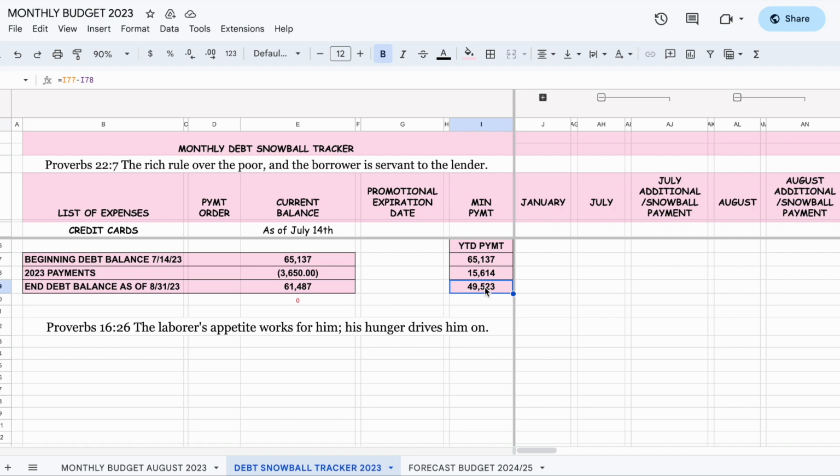And those people did it. So it doesn't take much. It's dedication and seeking better, and you'll get there. His hunger drives him on. And I'm hungry to be free. I want to be free, financially free, so I can get those things that I desire, that my family desires.